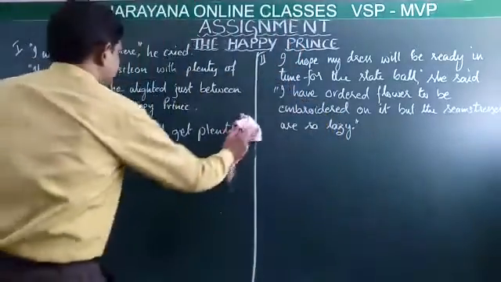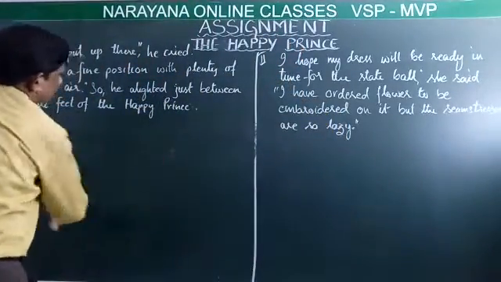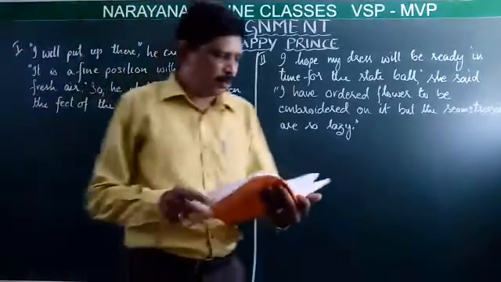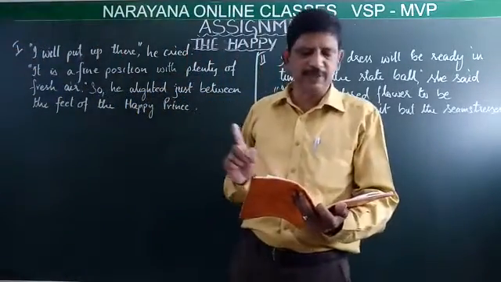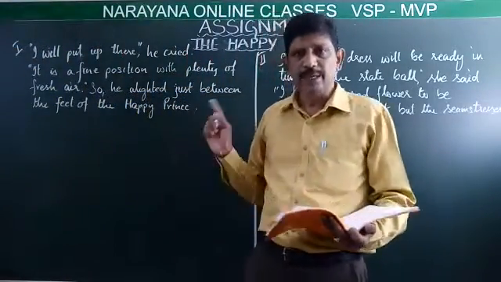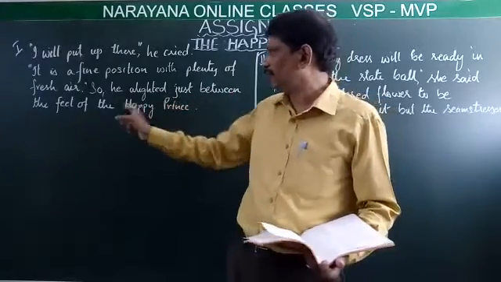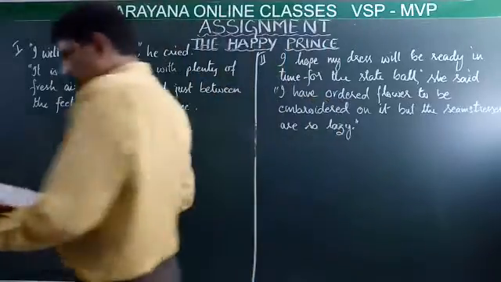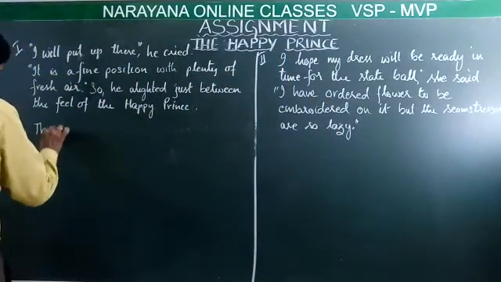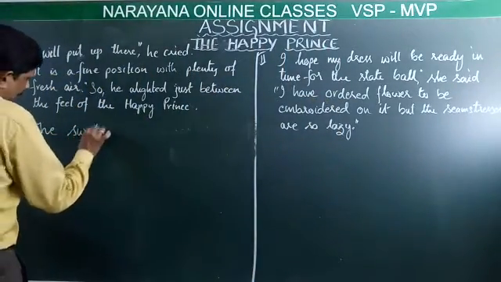Once again I read. Why did the speaker alight just between the feet of the Happy Prince?